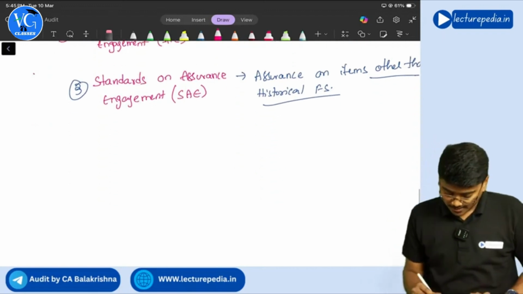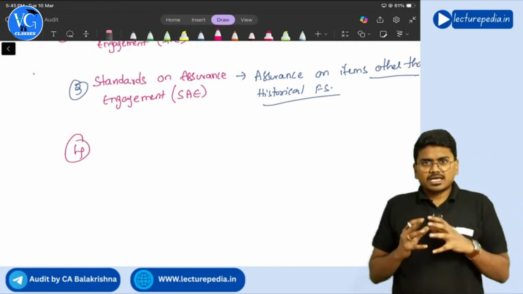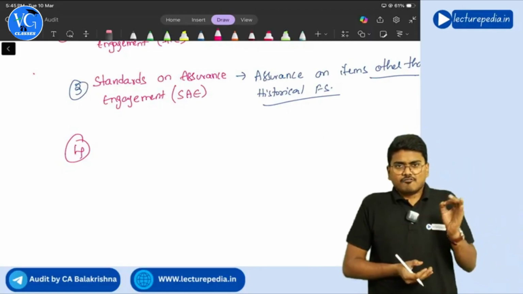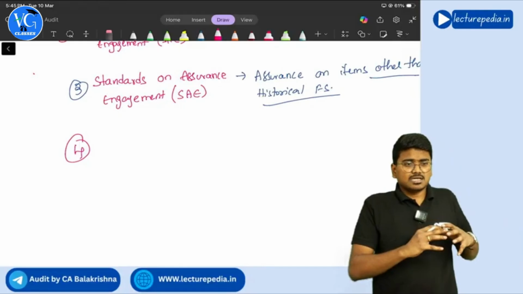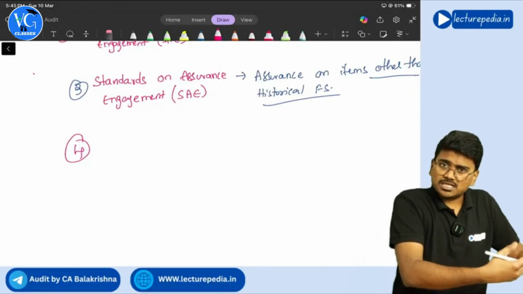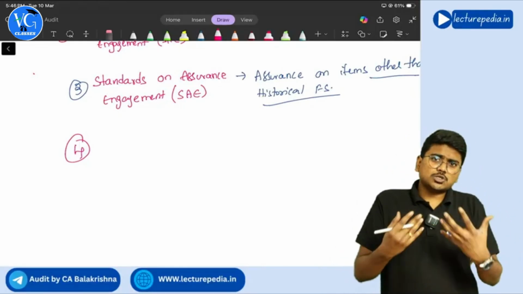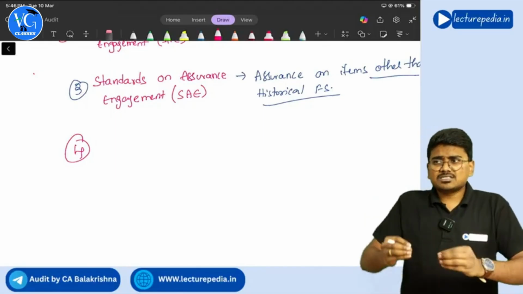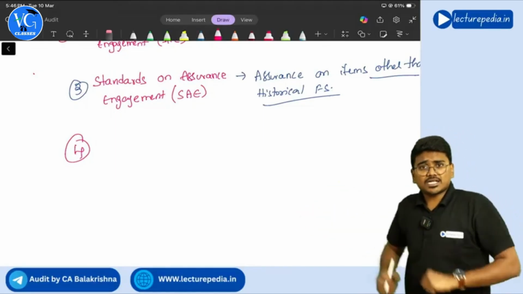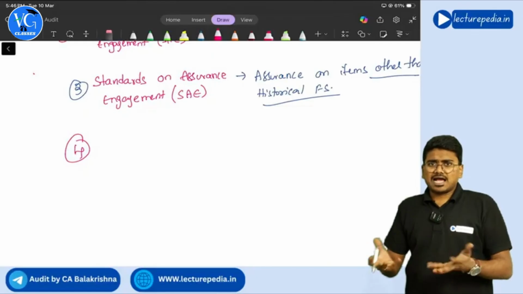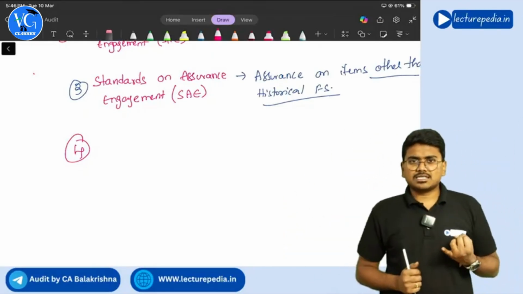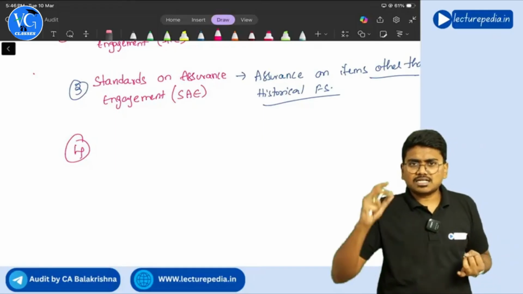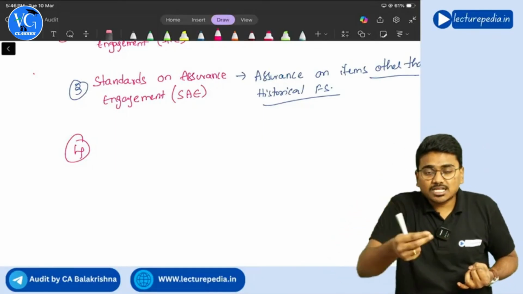Next, fourth one. Now, a CA firm, will it accept only the engagements in which it has to provide assurance, or will it also accept engagements in which there is no requirement to provide assurance? Of course, it will accept all types of engagements, like preparation of income tax return. In preparation of income tax return, is any assurance required?